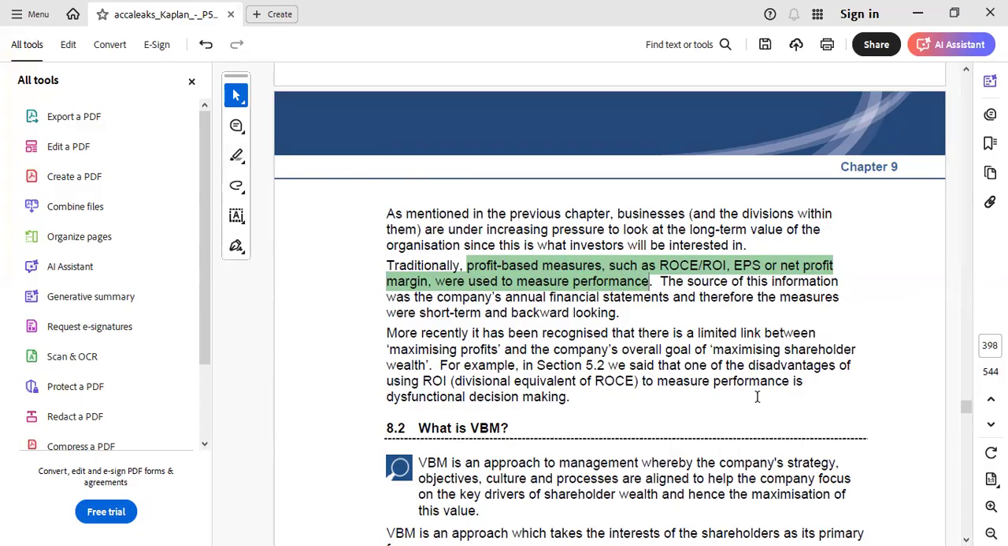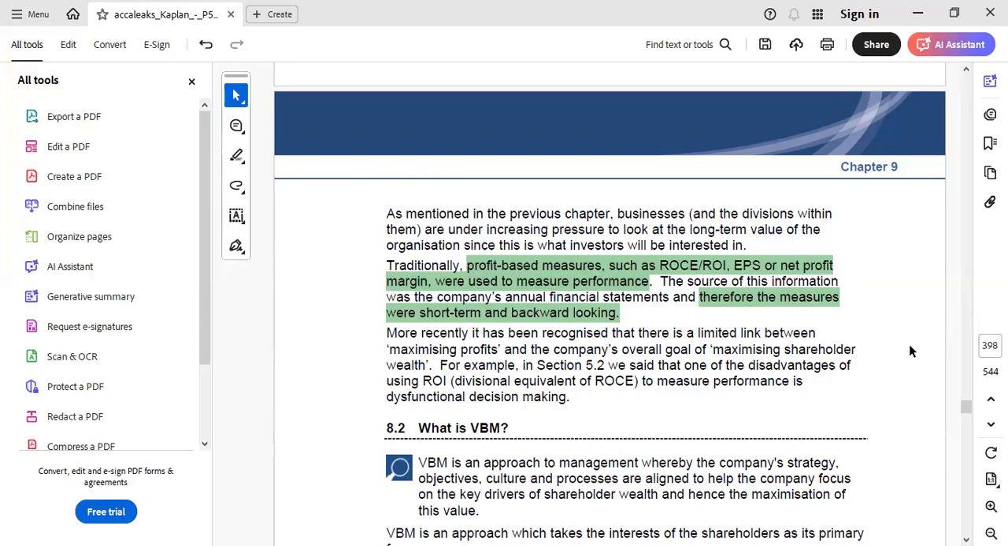However, the traditional performance measures are criticized for the fact that they only help in analyzing the historical performance of the organization, and that too they only focus on the short-term performance, for example on an annual basis, quarterly basis, etc., on whichever basis the entity's performance report is prepared.